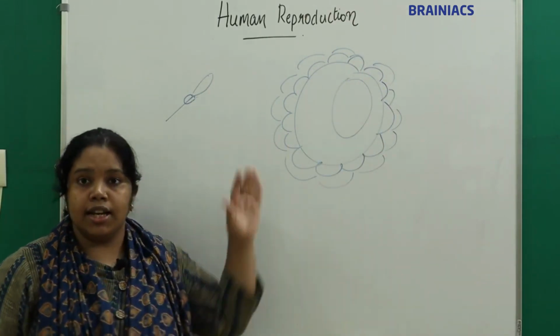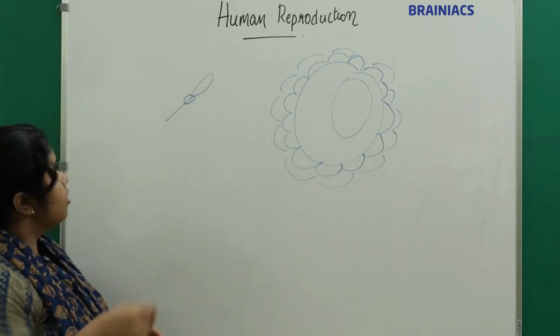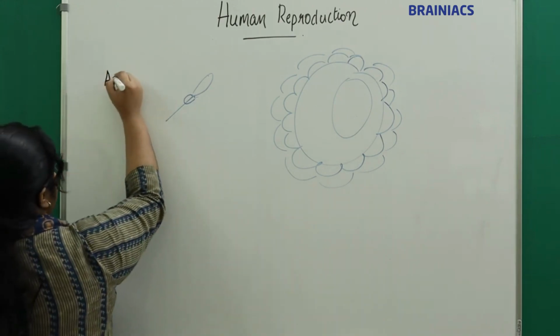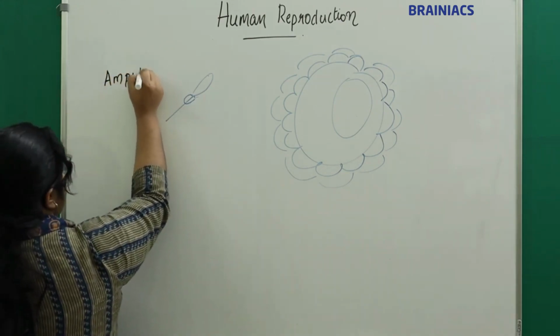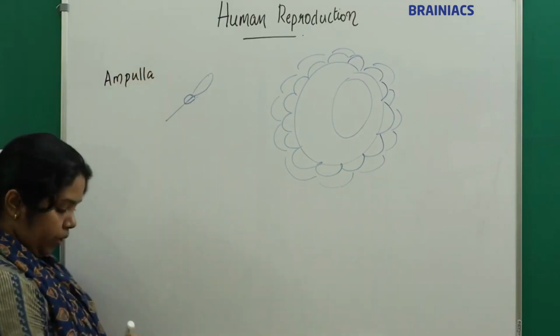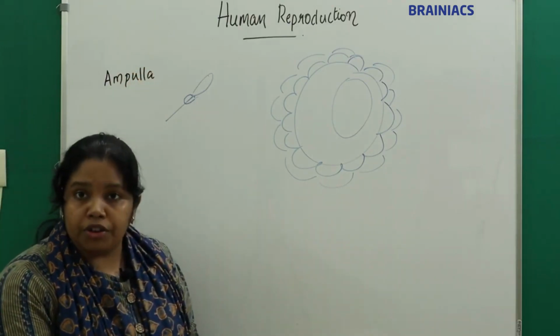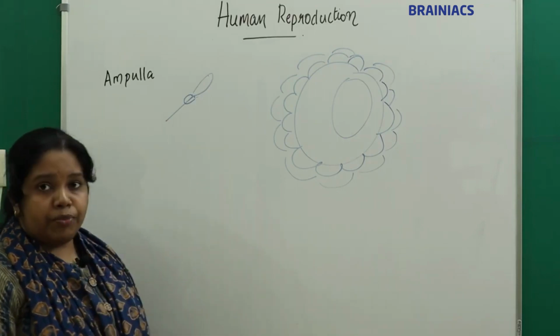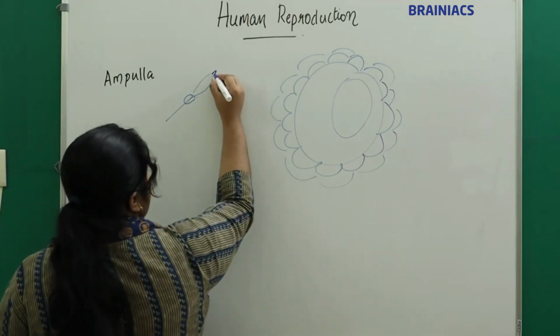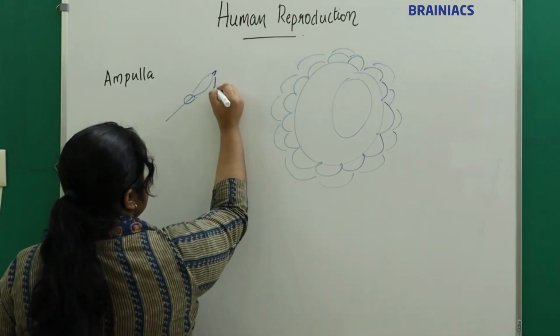Okay, this is at the ampulla. It is at the ampulla of the fallopian tube. What happens at the ampulla of the fallopian tube? The sperm. The sperm has the acrosome, right?